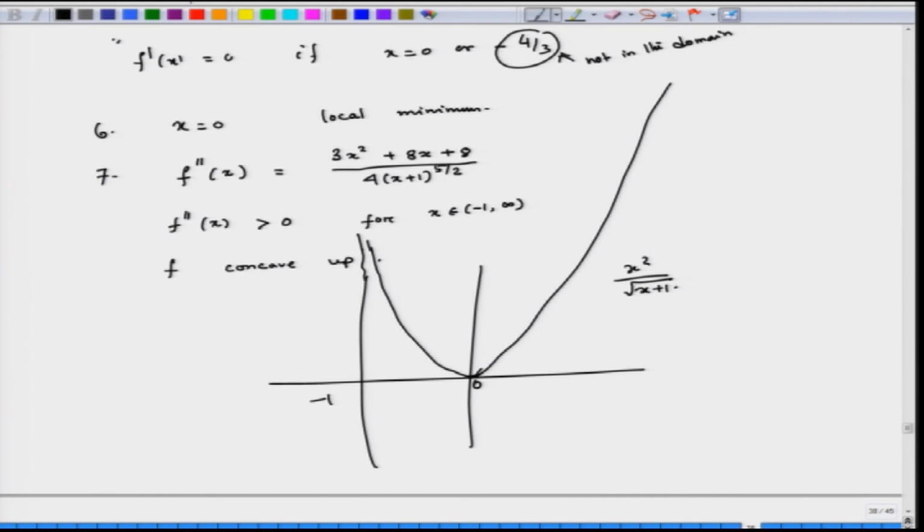Okay, so we can draw some other curve, for example, we started with f of x equal to x cubed by x squared plus 1. Here what we have seen is that the domain is R, x equal to 0 is the x intercept and y intercept, and the symmetry: this is an odd function, f of minus x is equal to minus f of x.